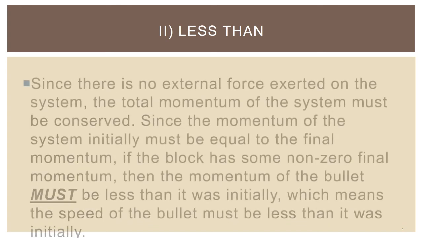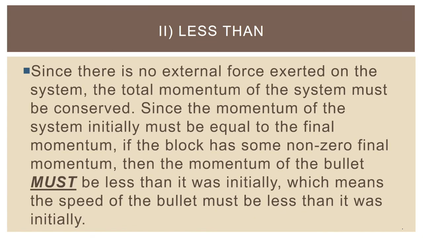And what we can say here is since there's no external force exerted on the system, the total momentum of the system must be conserved. Since the momentum of the system initially must be equal to the final momentum, if the block has some non-zero final momentum, then the momentum of the bullet must be less than it was initially, which means the speed of the bullet must be less than it was initially. If the momentum is less, then the speed must be less. In other words, the only thing with momentum in the beginning was the bullet.